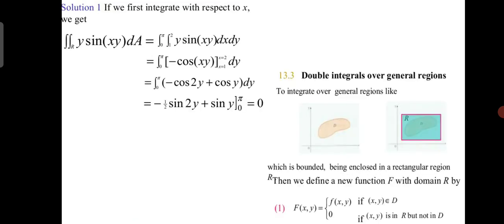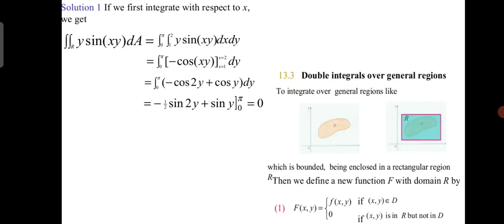Solution: if we first integrate with respect to x, we get the double integral of y sin of xy dA equals the integral from 0 to pi of the integral from 1 to 2 of y sin of xy dx dy, which equals the integral from 0 to pi of [minus cos of xy] evaluated from x equal to 1 to x equal to 2 dy, and then minus 1 by 2 sin 2y plus sin y from 0 to pi. Next, double integrals over general regions.